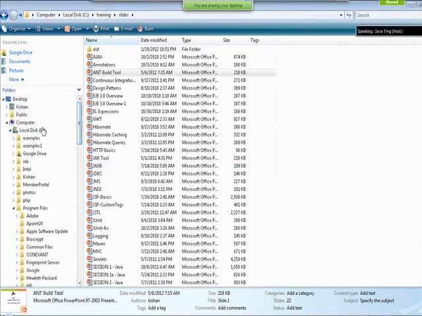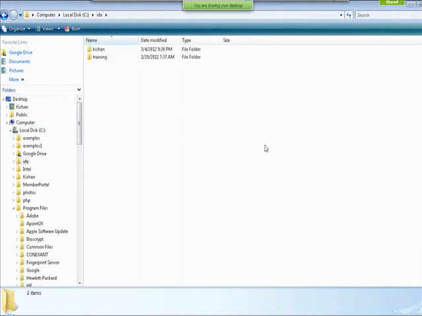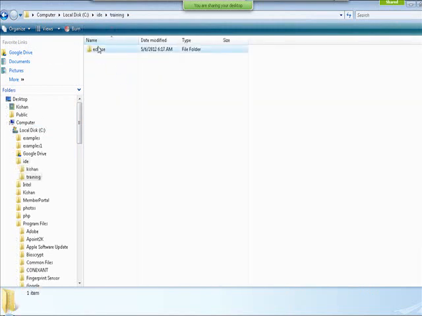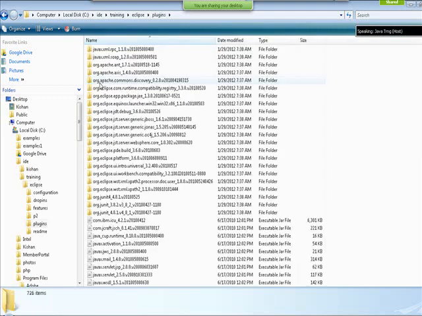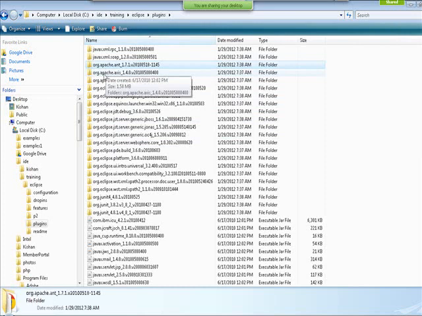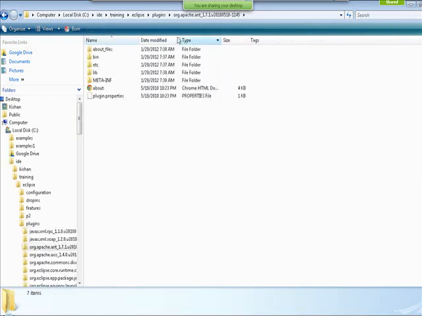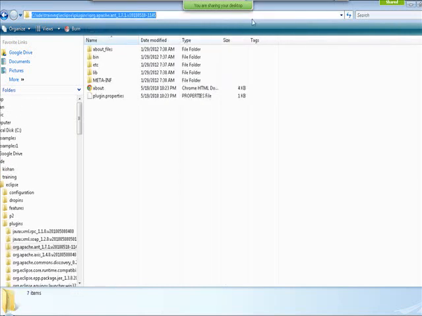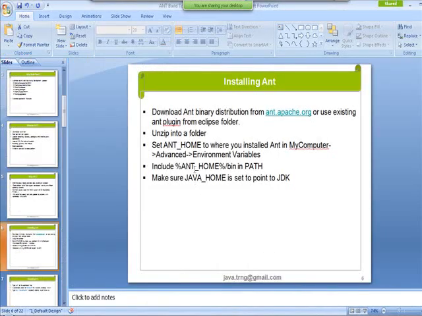So for example, go to the folder where you have Eclipse, and inside that go to the plugins and you can find a folder with Apache Ant. So you don't have to download it as mandatory. If you already have Eclipse, Eclipse already comes with Ant. If you want, you can use the same thing. I will use this folder structure rather than downloading my own Ant again, and I'm going to configure it. I have to set up the environment variables for ANT_HOME and path.